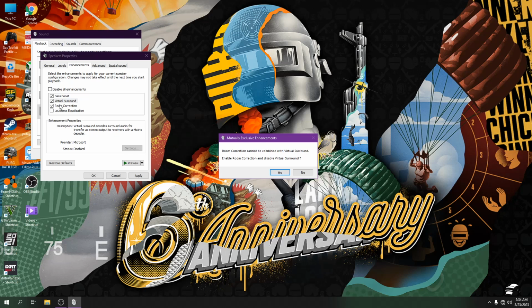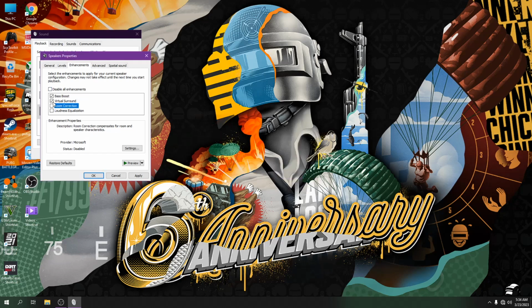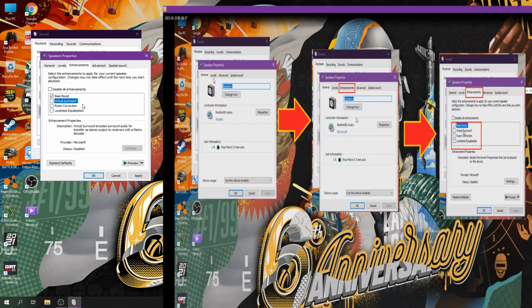So the problem is really the driver. I don't know what the problem is with Realtek. So this is the issue, and the issue is being addressed.